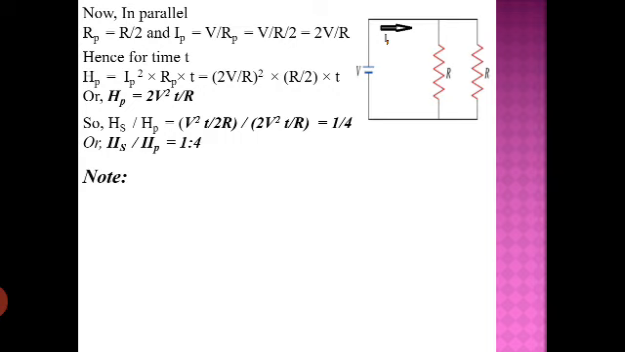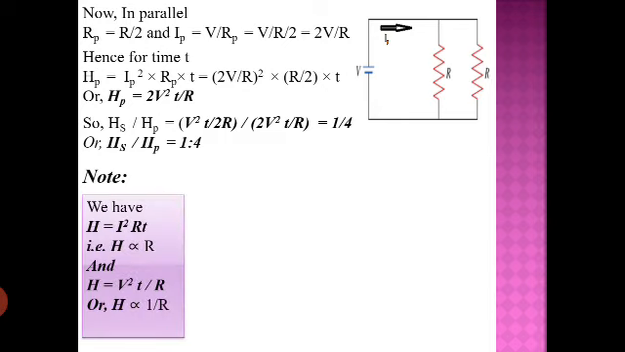A note: we have two different formulas. H is equal to I square R into T for the heat produced. Based on this equation we can say that the heat produced is proportional to R, more resistance more heat. But we got another equation, H is equal to V square T upon R also, and according to this H is inversely proportional to R, means less resistance, more heat.